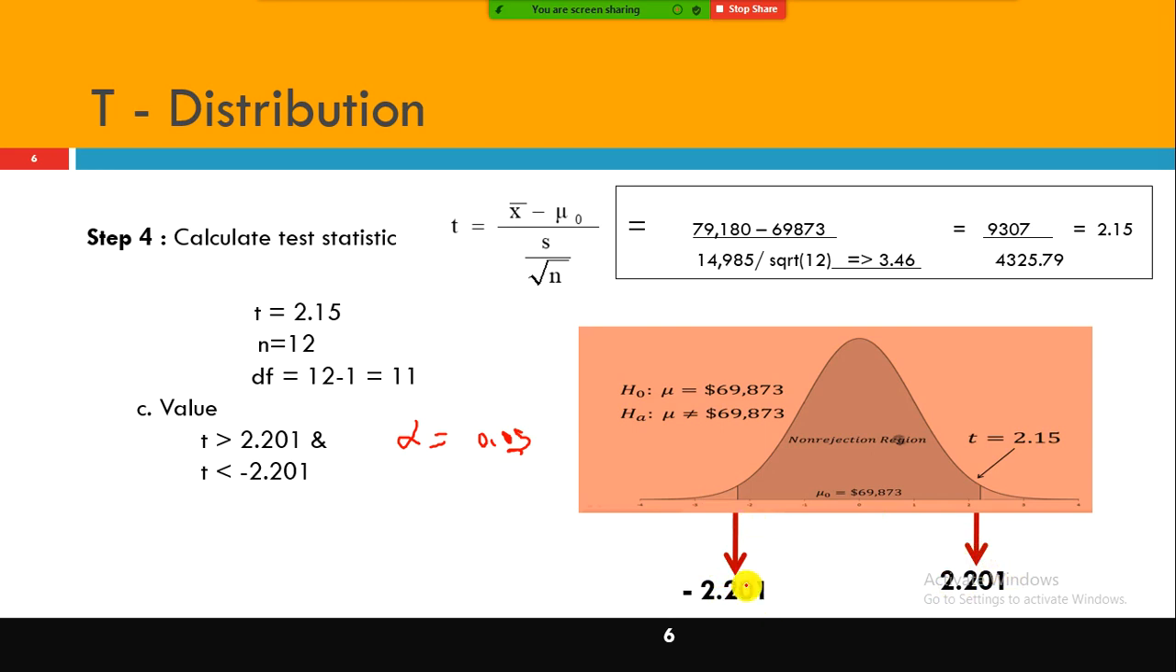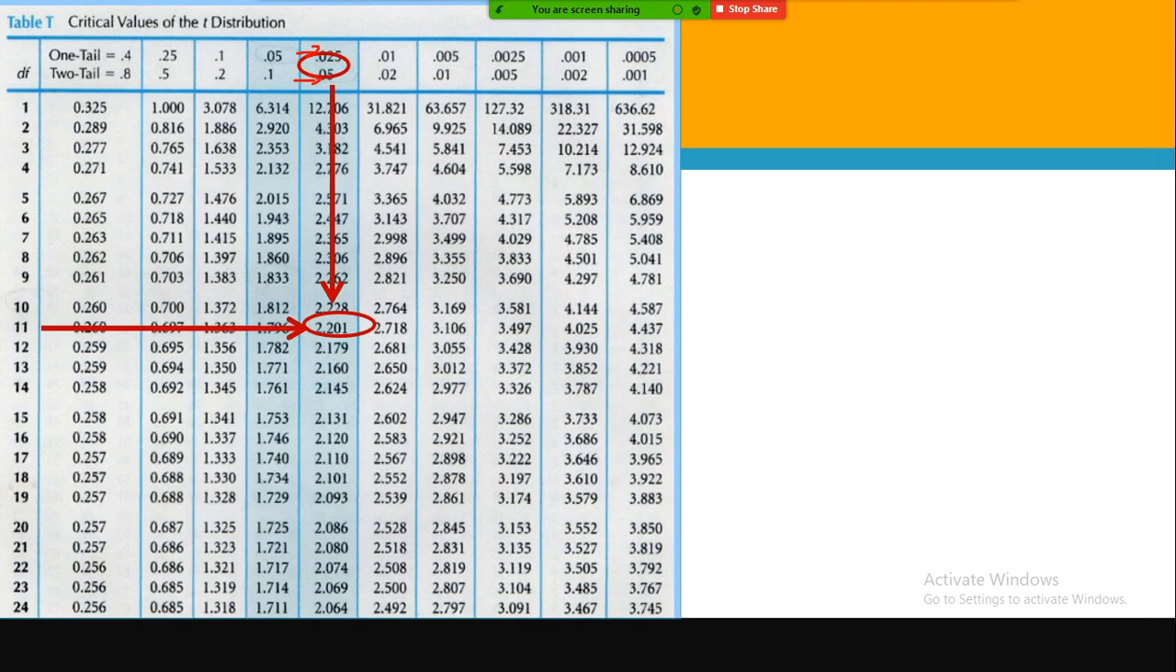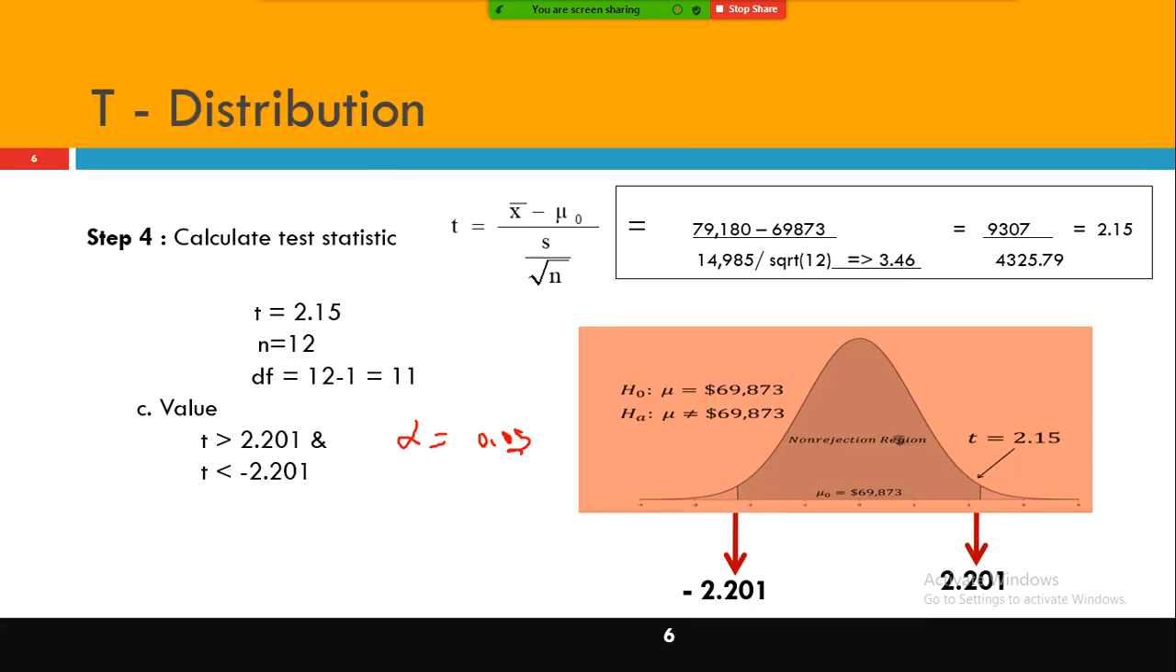Okay. One question here, Satya. If you are taking one tail, our alpha will be 0.05, right? No, one tail is 0.025. Alpha is the overall. But if you go for the left side, 0.05 divided by 2.